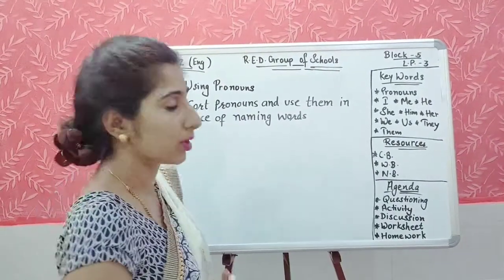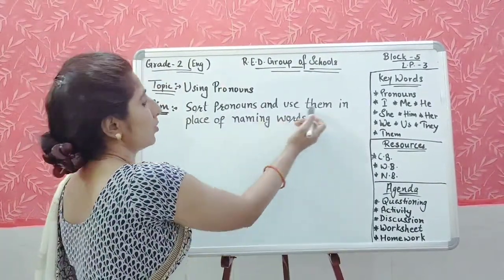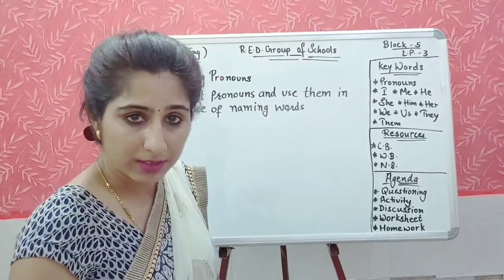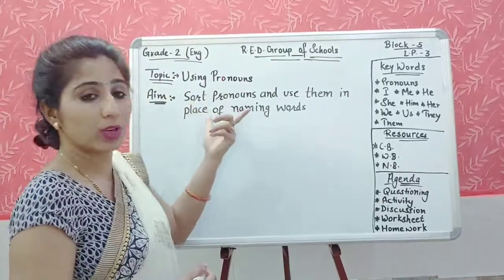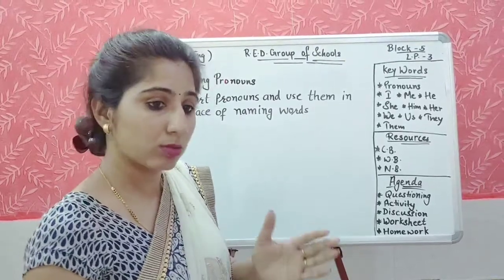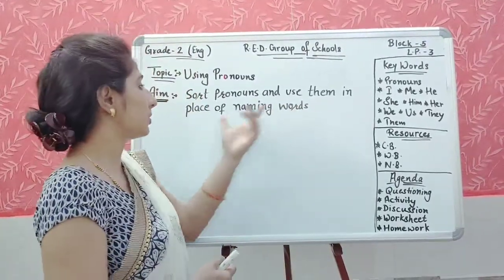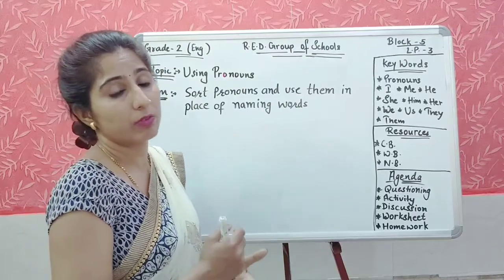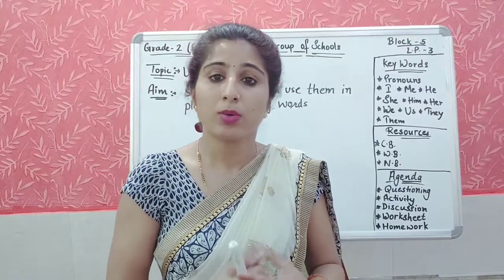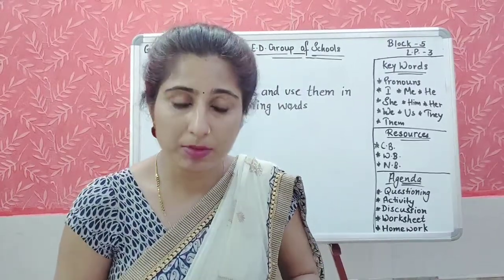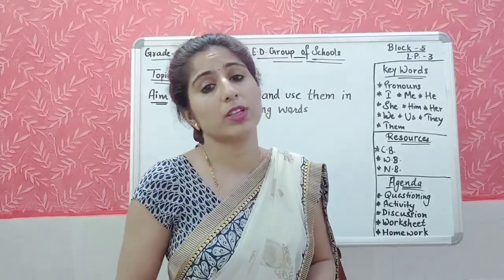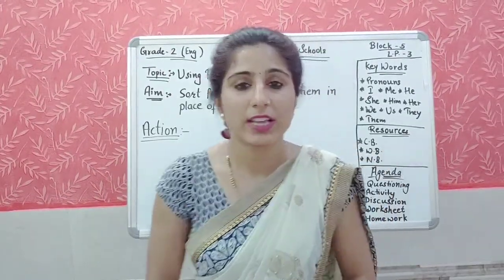So what is our aim today? Sort pronouns and use them in place of naming words while making sentences. Means we will sort out the pronouns. I will show you in the activity. We will sort out the pronouns accordingly and use them in place of naming words while making sentences. When we make sentences, we will use the pronouns in place of the naming words. So this is our aim today. And now move to the action part. Now it is time for the action part.